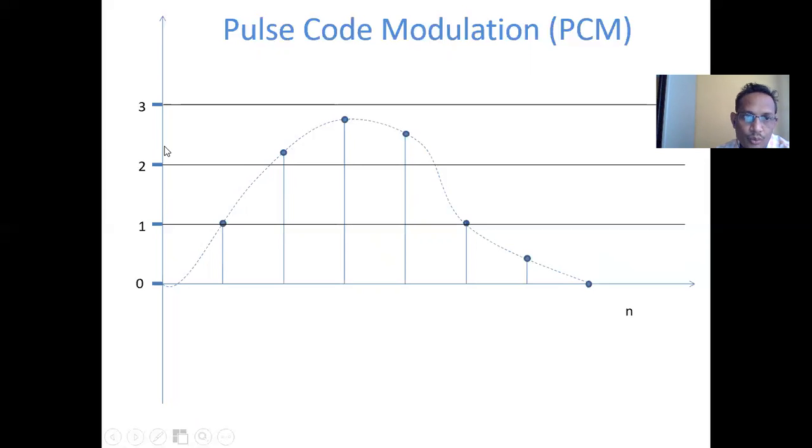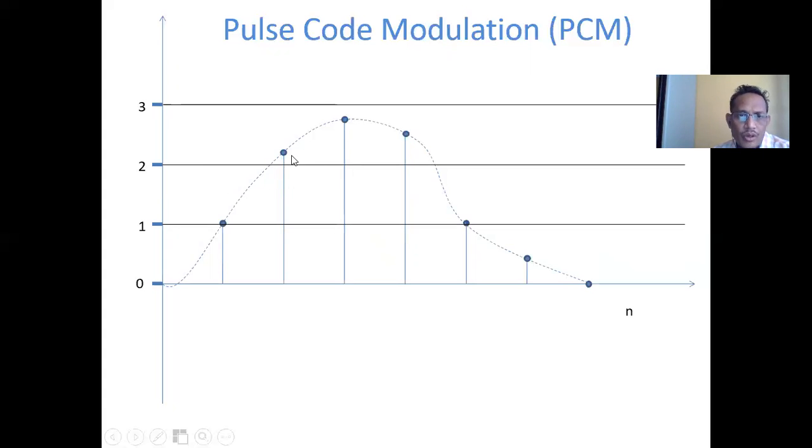So the difference is 2.2 minus 2, because the original should be 2, as per the quantization this is 2. So 2.2 minus 2 is equal to 0.2. This is nothing but a quantization error. So even though I get 2.2, I will consider the voltage equal to 2, because it is less than 2.5.